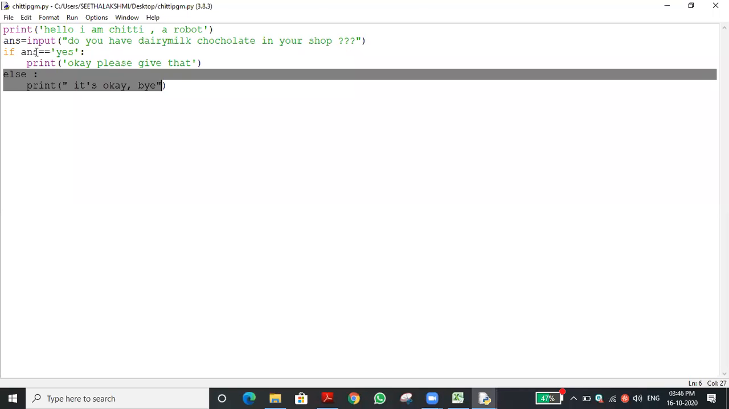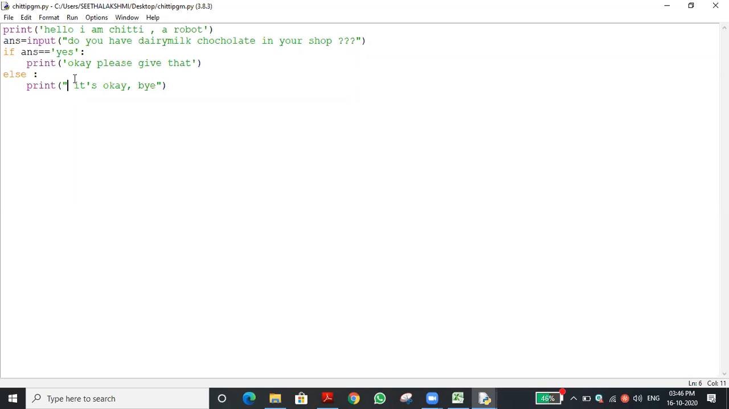Have you got this one? Have you understood this concept? Yes, sir. This is the simple if statement and else statement. Okay. Shall we write another program?